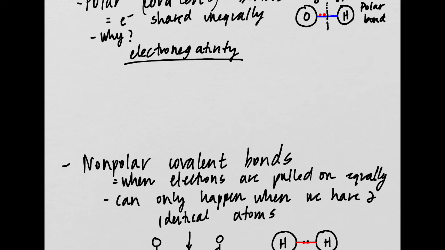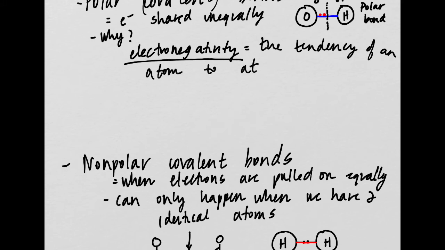All right. So what is electronegativity, though? We should talk about what it is. Remind you what it is. Electronegativity is the tendency of an atom to pull electrons toward it. So the more electronegative an atom is, the stronger it pulls on the electrons. So electronegativity is the tendency of an atom to attract (it has two T's, I always spell that wrong) electrons towards itself.